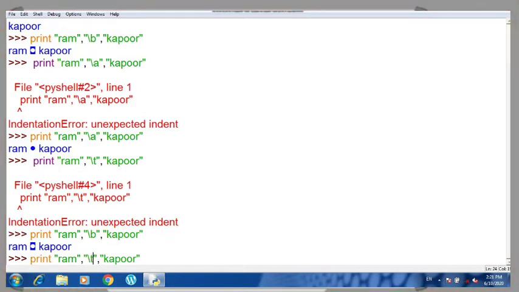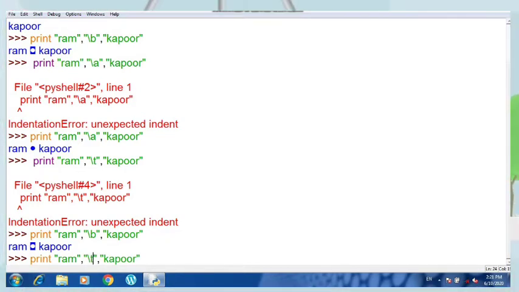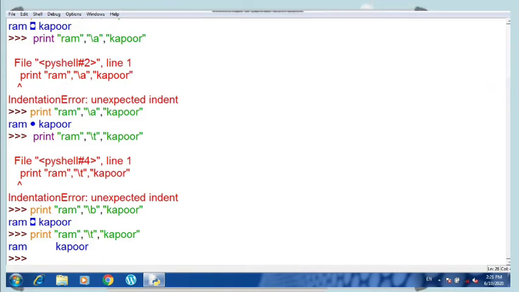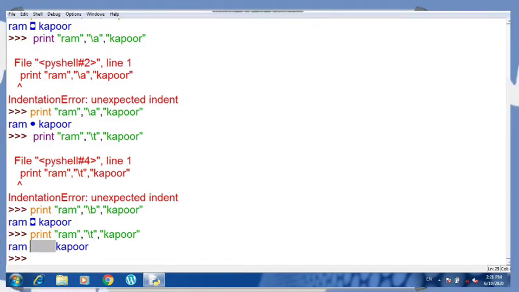I am showing you the errors deliberately as well, so that you can recognize them easily and see how errors can be resolved in Python. Okay, so Ram, then the tab space, which is of 5 stops, meaning 5 spaces, and then Kapoor is printed over here. So this is how escape sequences work in Python.